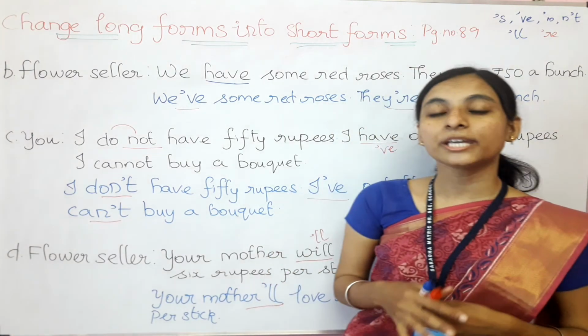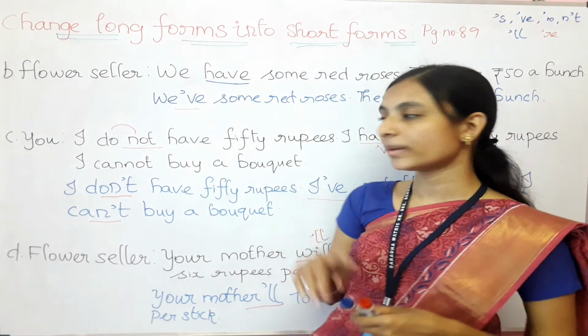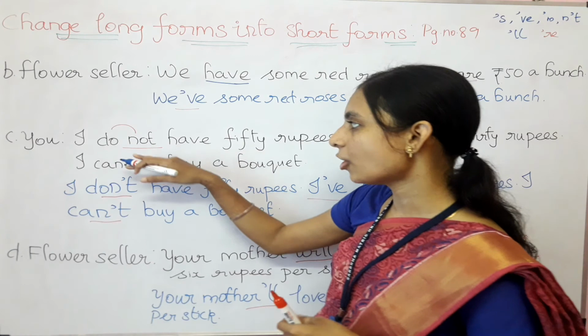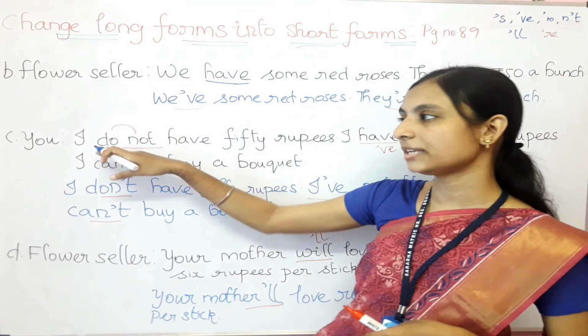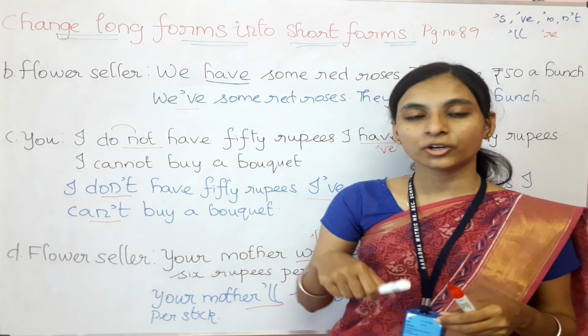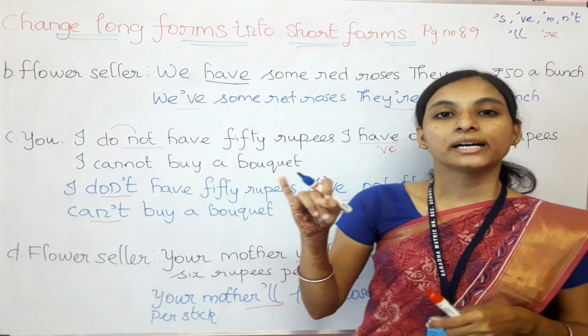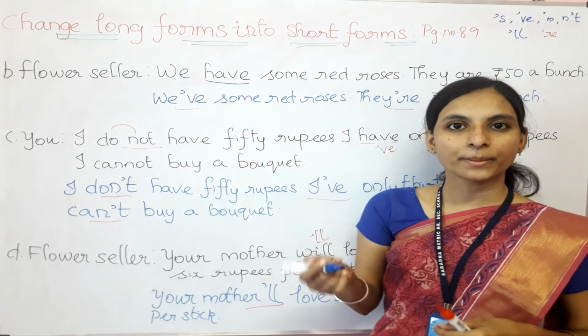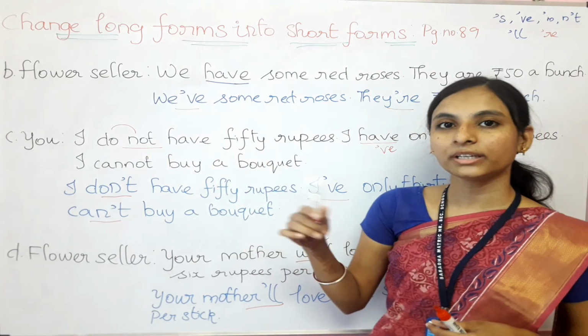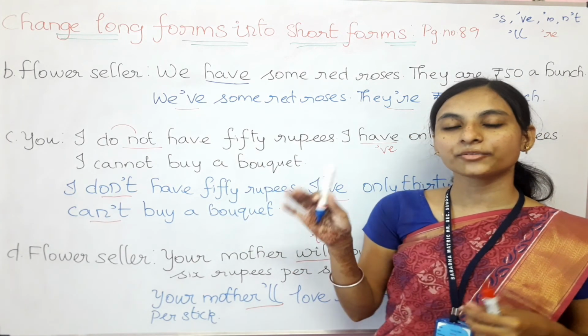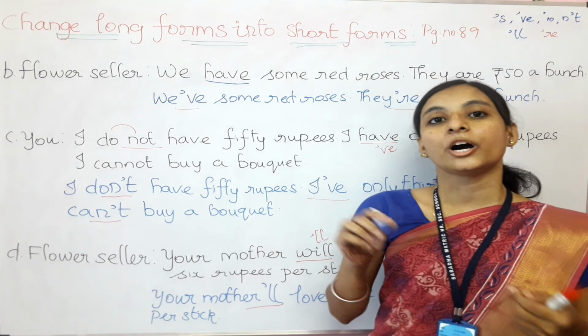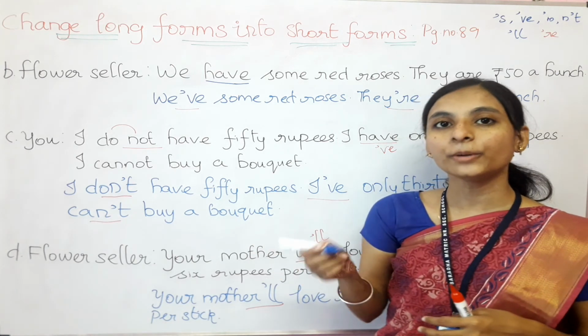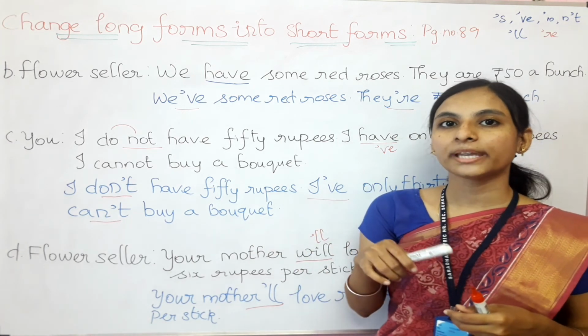Okay children, so keep in your mind these things. Whenever you find not in a sentence with the auxiliary verb, that is the do form verb, we have already learnt about do form verb, have family, and also about the be form verb. Am I right? So be family. Whenever in a sentence you find any be family verb or do family verb or have family verb, only there you are going to make the changes.